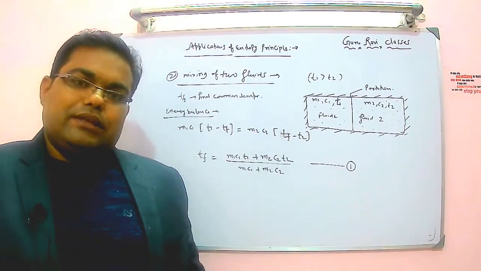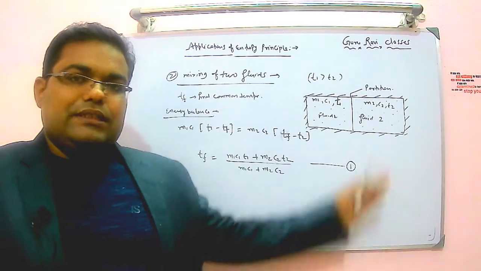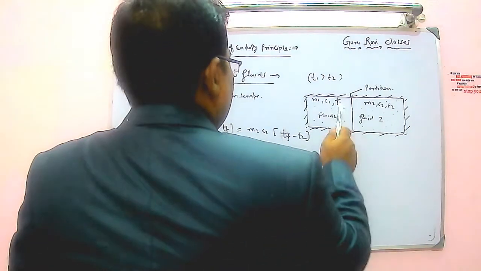One thing is over. This is the application of energy balance. Now let's look at the entropy. So change in entropy of 1.